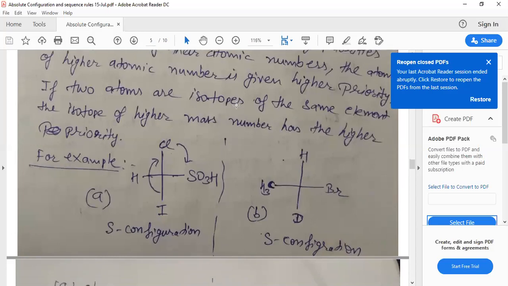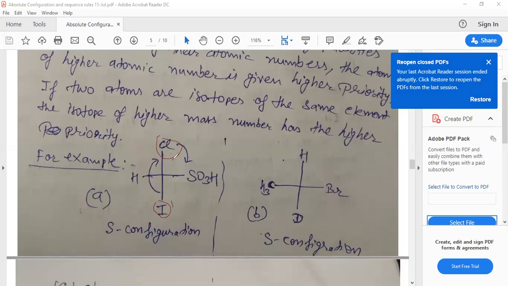Let's discuss an example with a marker. This has Cl, iodine, and an SO3H group, a sulfonic group. Iodine has the highest atomic number.